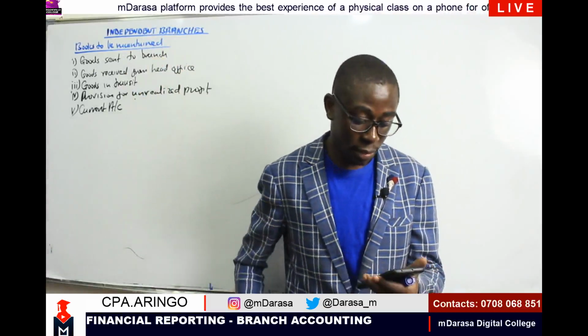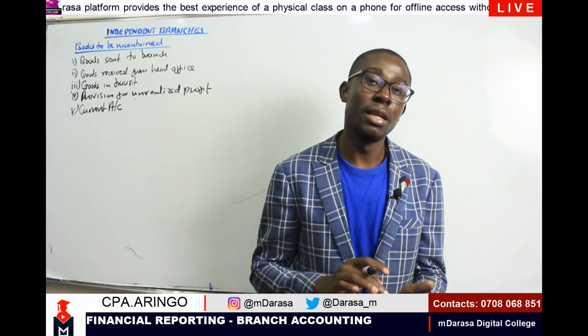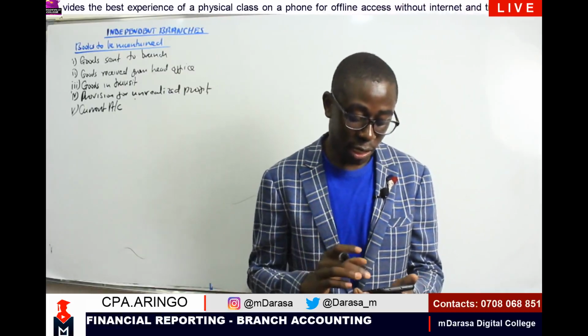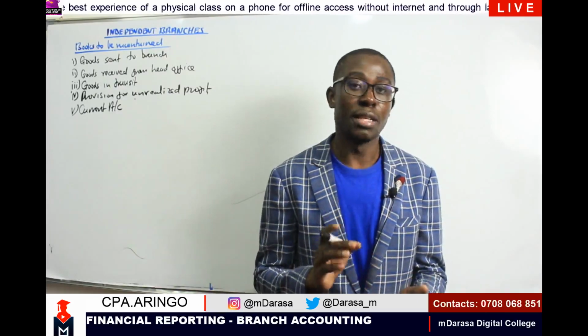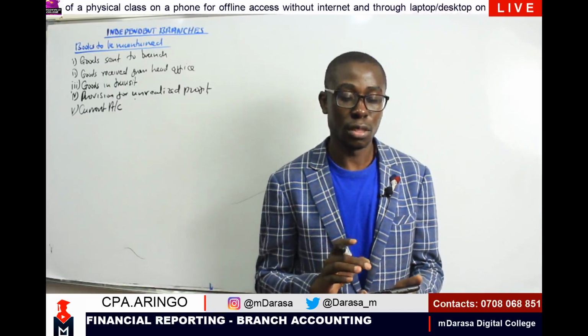So we are saying that the branch current account balance represents the head office investment in the branch. Listen to that very carefully.